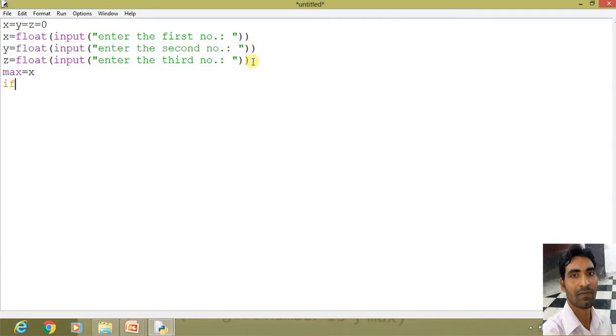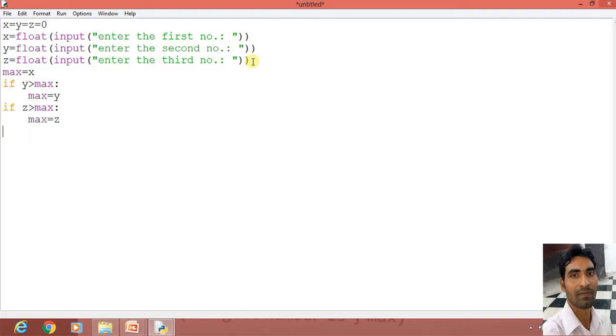Now the condition: if y is greater than max, colon sign, then max equals y. Then second, if z is greater than max, colon sign, then max equals z, enter key.